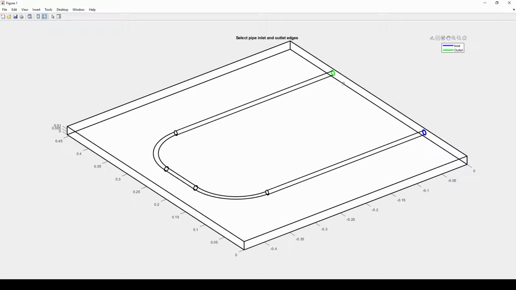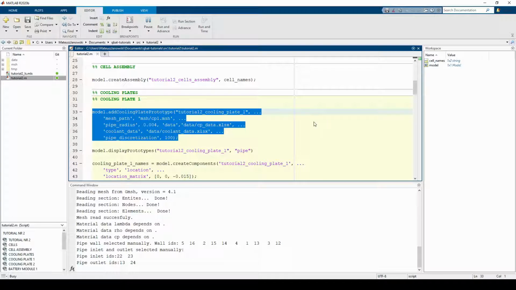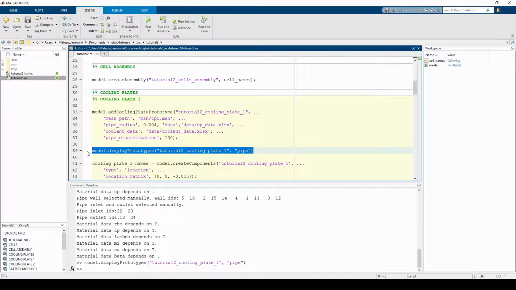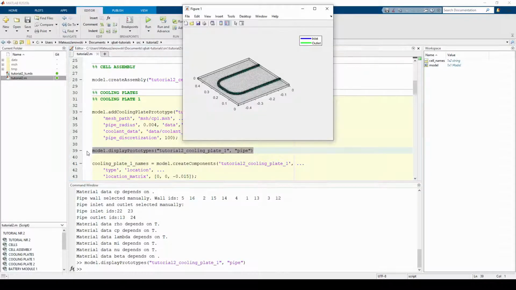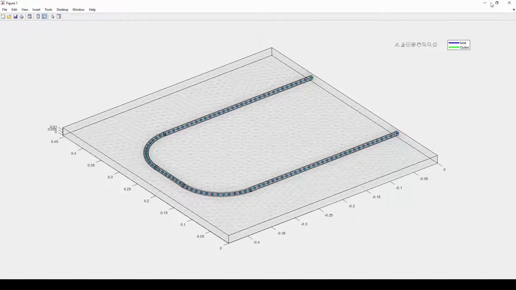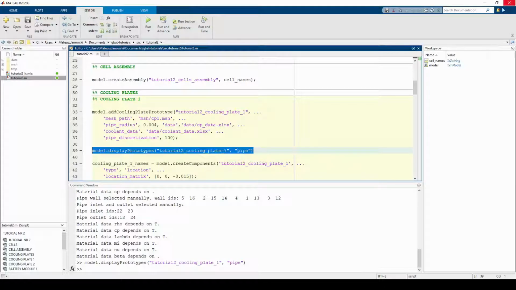Once you are satisfied with your selection, select Done from the right-click menu. You can check your choices using the Display Prototype function. Once the prototype is created, we need to insert it into the simulation domain.